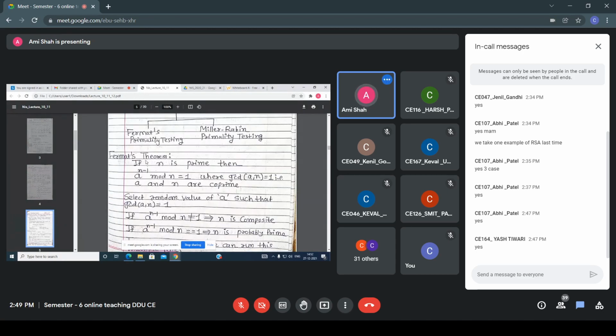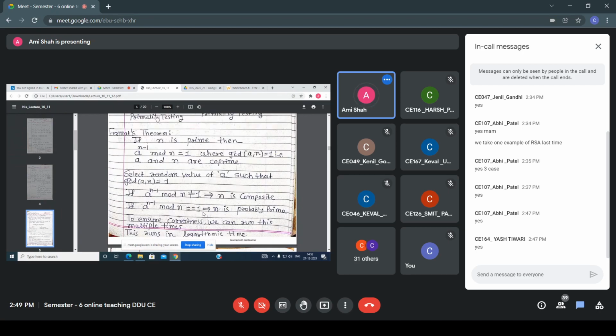So now what is Fermat's theorem? All of you know that if n is a prime, then a raised to n minus 1 mod n equals 1, where the GCD of a and n is 1. That means a and n are co-prime if the GCD is 1. So here I select a random value of a such that the GCD of a and n equals 1. Now, if a raised to n minus 1 mod n is not equal to 1, then it implies that n is composite.